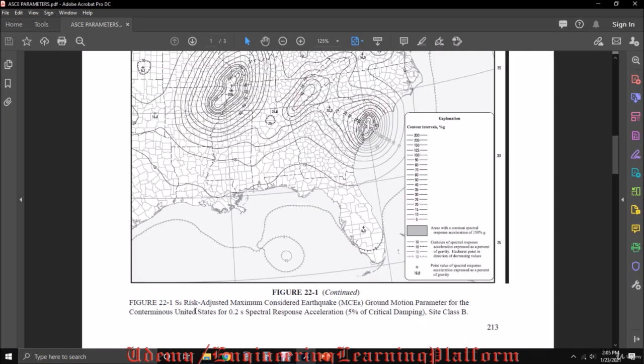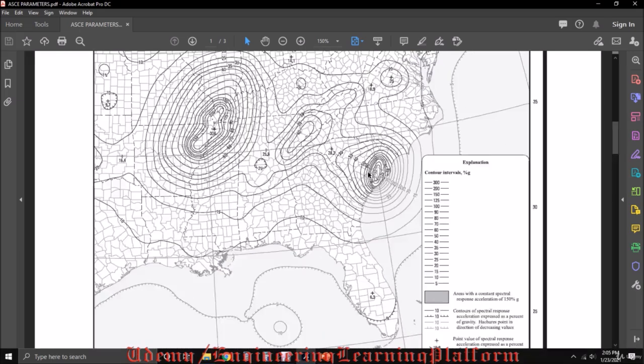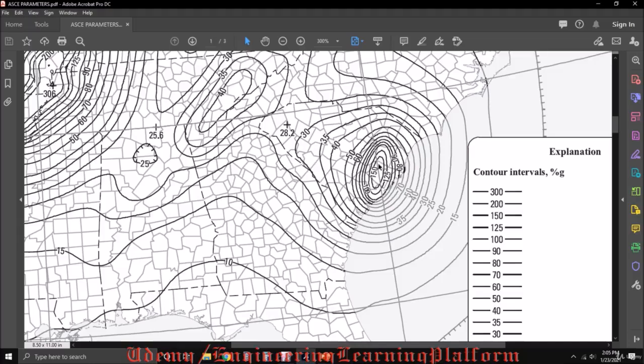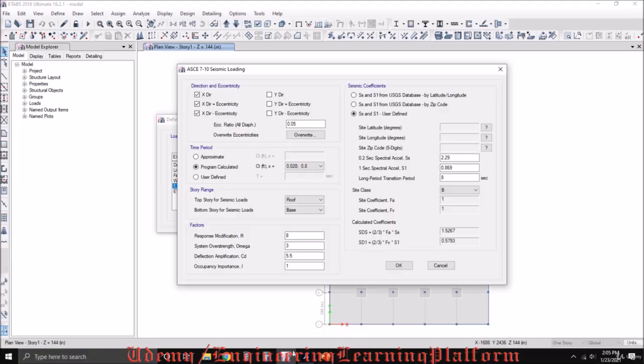SS is the short period spectral acceleration. For South Carolina, we have 1.5 times the gravitational acceleration, that is 150% of g. The value of SS as obtained from the map is 1.5.